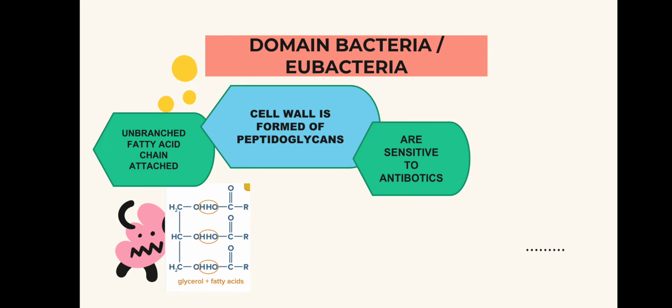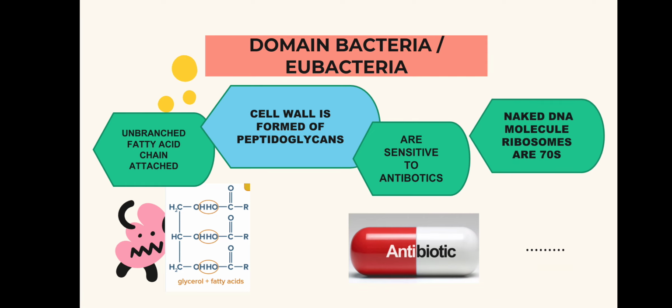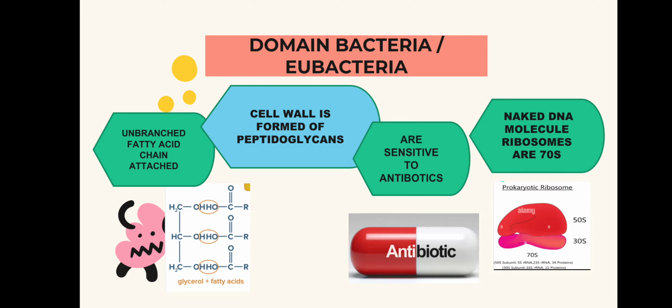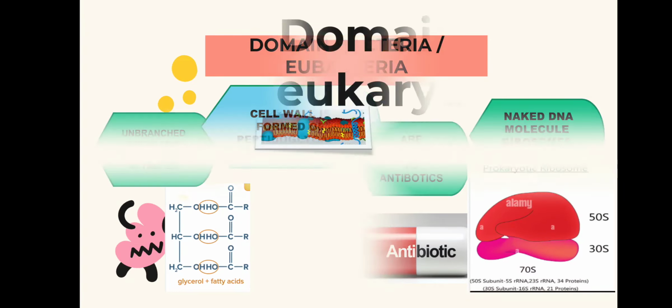Because these are bacteria, they are sensitive to antibiotics, and they have a naked molecule of DNA which roams in the cell cytoplasm because it doesn't have any separate compartment for DNA. And it has ribosomes that are 70S. The upper bigger subunit is 50S and the lower smaller subunit is 30S, which in turn makes a 70S. Keep that in mind. Next, let's move on to the next leaf.